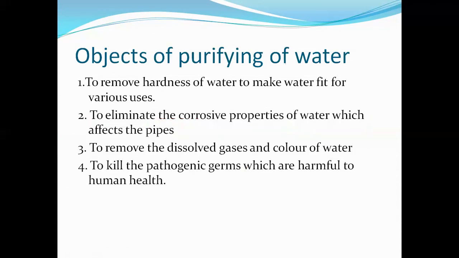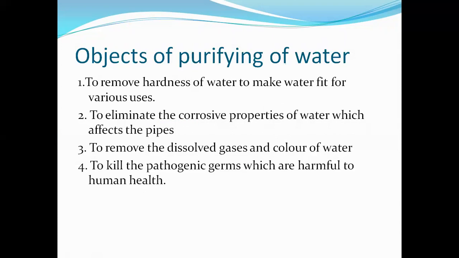Now the first point is objects of purification of water. Now see what are the objects of purification of water. To remove hardness of water, to make water fit for various uses. It is the first object of purification of water, that is to remove the hardness of water and to make water fit for various uses.